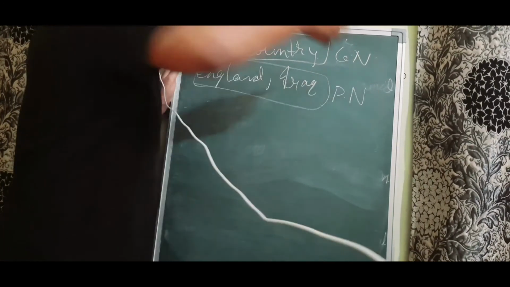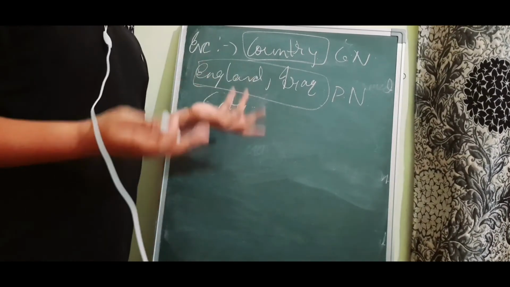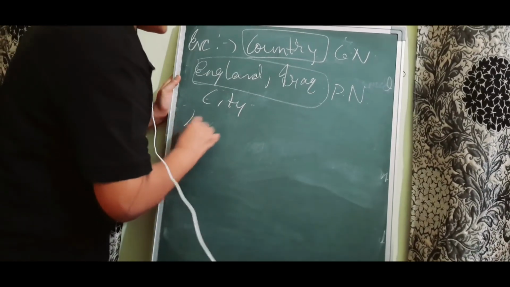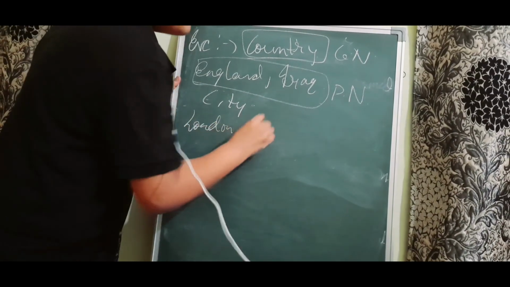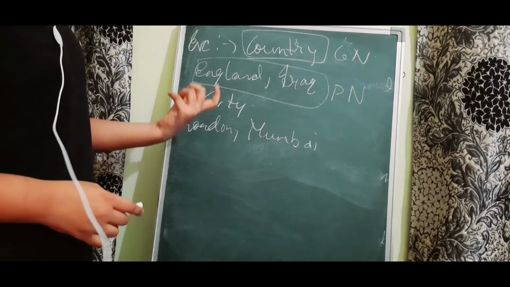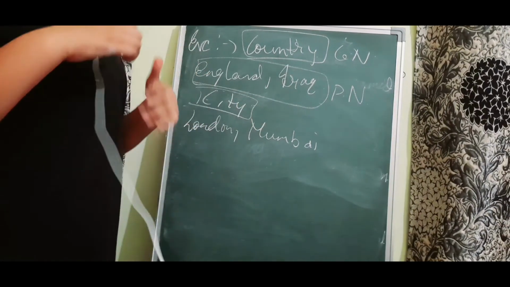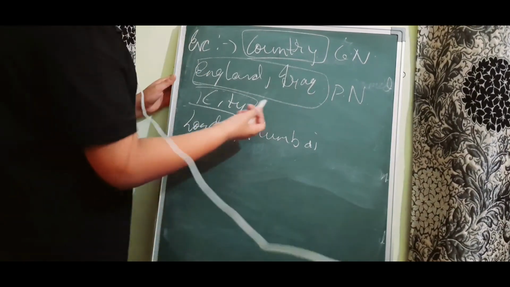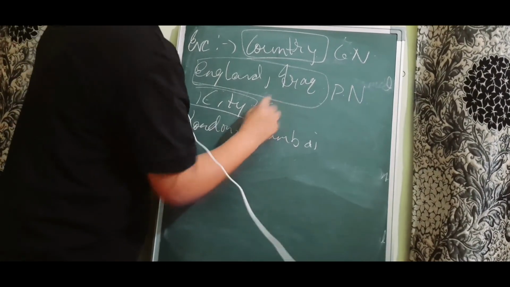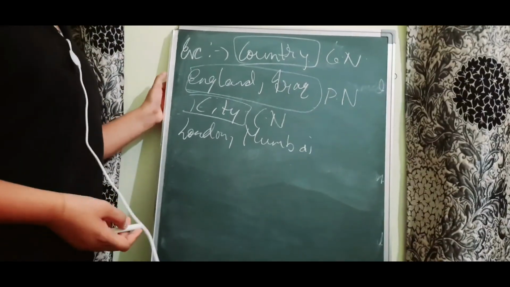So another example, we can take a city. So I live in a very big city. So there are many big cities in the world. It can be London. It can be Mumbai. So there is not a specific name for that city. So I just said that I live in a very big city. So it is not specifying a place. It is not specifying a person. So it is a common noun. So these are some simple examples for common noun.